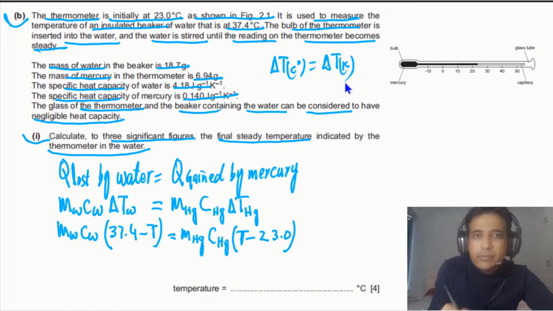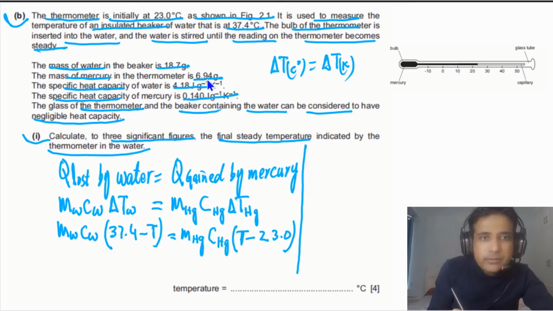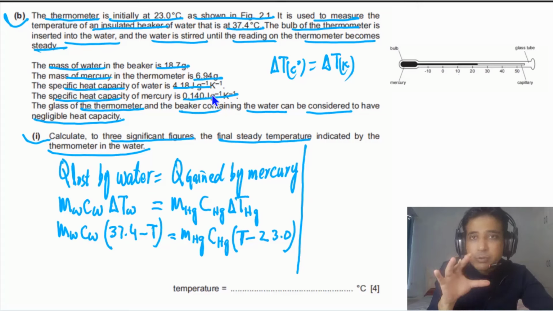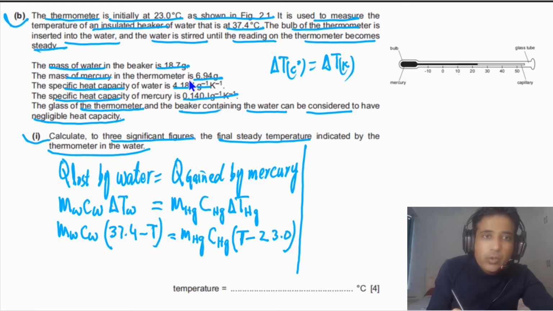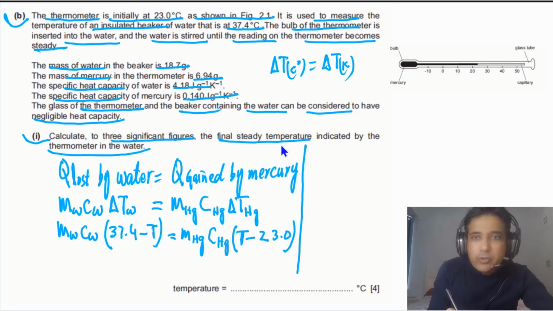If you look at specific heat capacity, this is given in joules per gram per Kelvin, so it means mass we can use in grams. Always keep an eye on the units of specific heat capacity. So for the mass of the water we have 18.7 grams times C for water, and the value of C for water is 4.18.